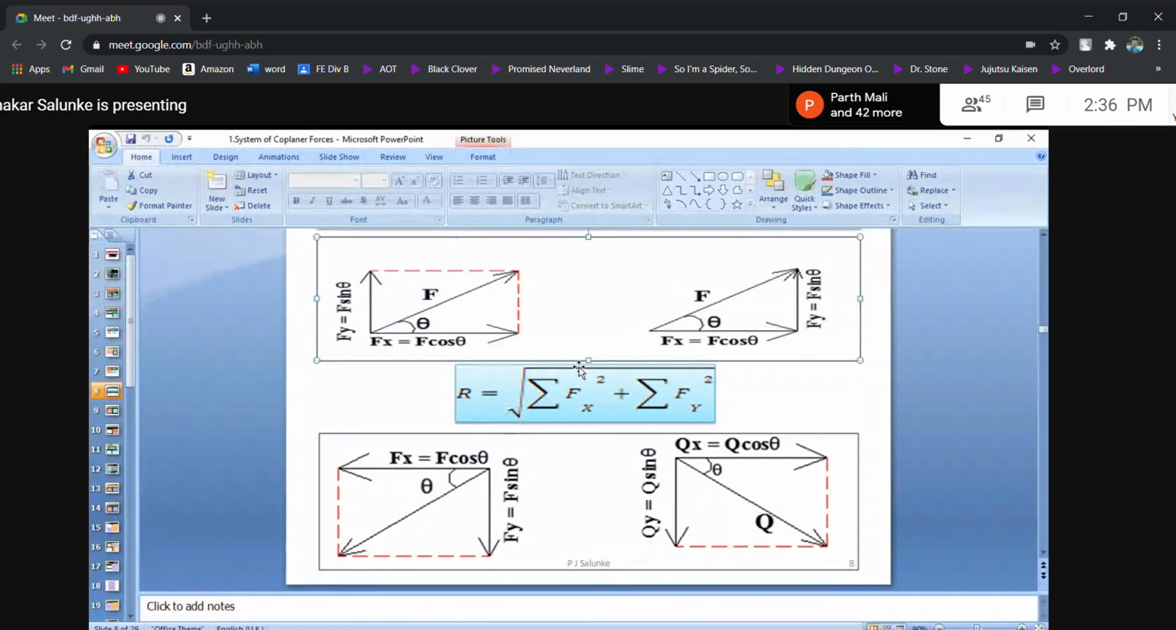And then, this is nothing but right angle triangle geometry. So from this right angle triangle, the length of the hypotenuse, F, equals the square root of Fx square plus Fy square. So that is written here also. The resultant equals the square root of Fx square plus Fy square. Or if many forces are there, the resultant equals the square root of summation of Fx square plus summation of Fy square.